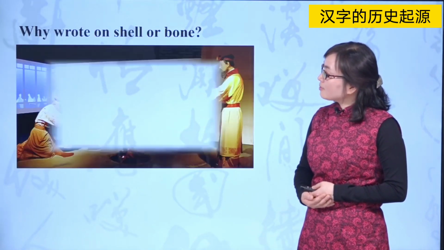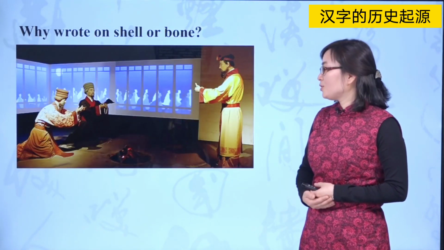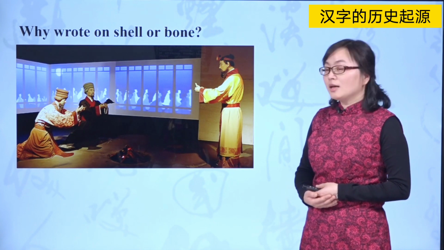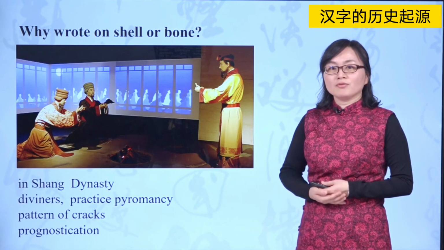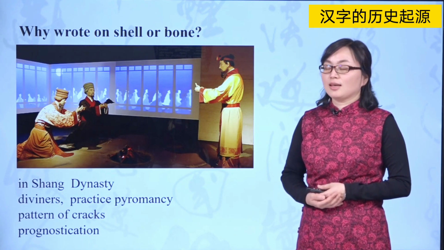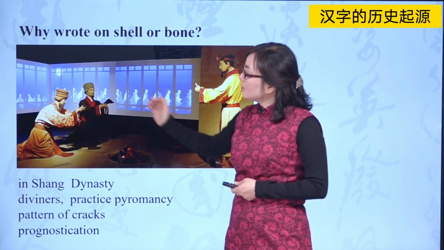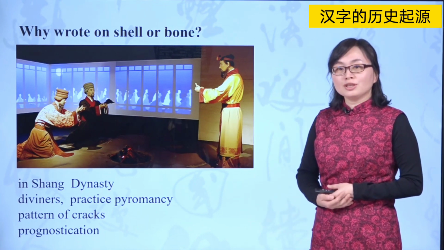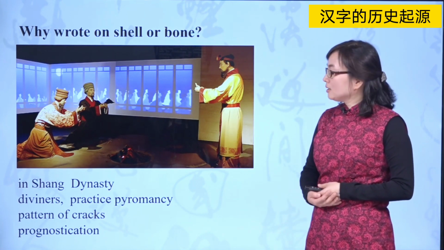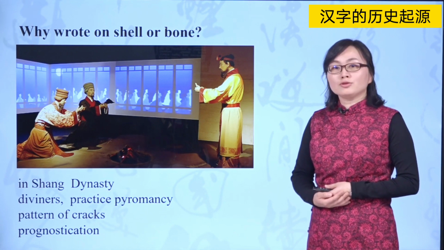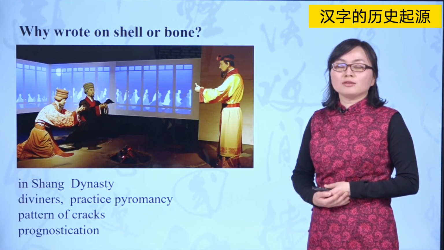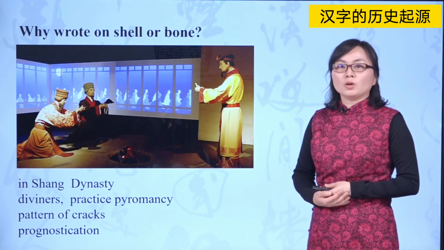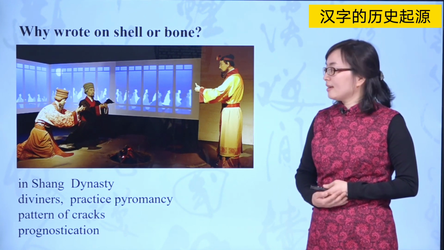In the Shang Dynasty, the king was very superstitious. He would ask diviners to practice pyromancy before making any decisions. Diviners would submit questions to deities regarding topics like future weather, crop planting, or the fortune of royal family members, or other topics like that.